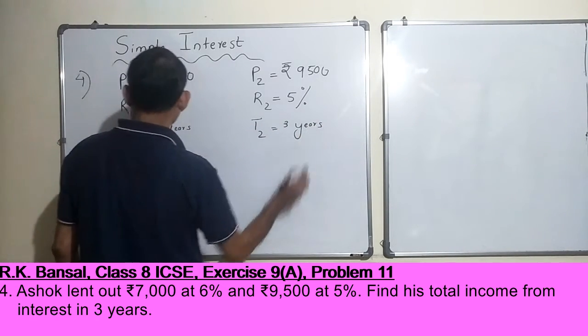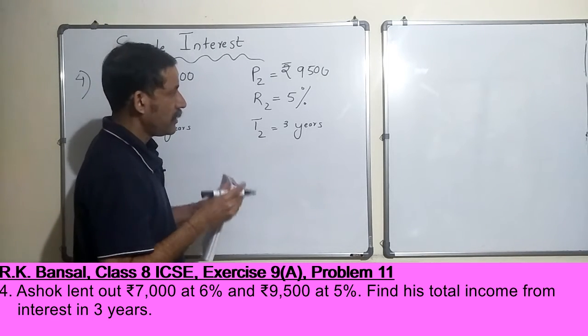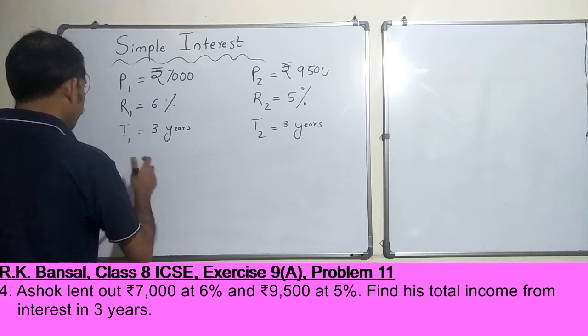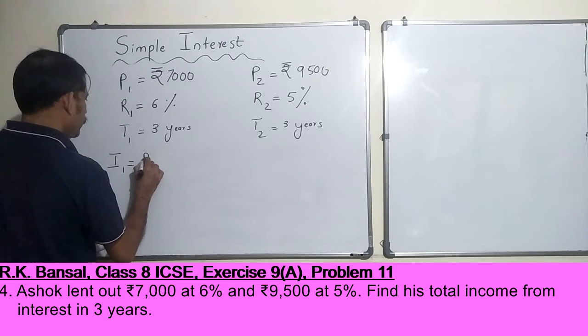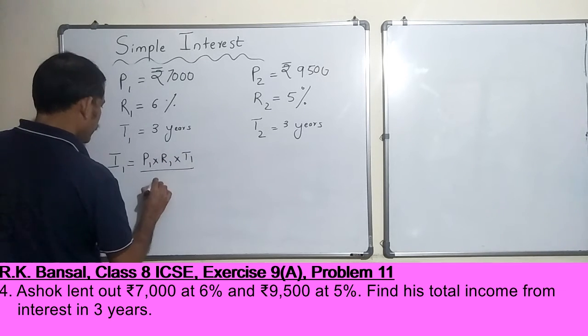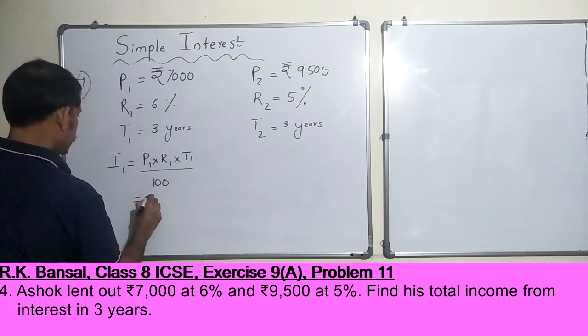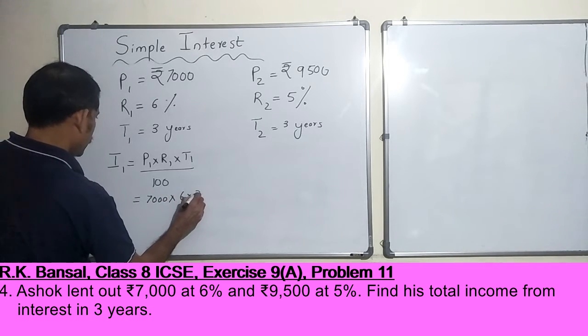Can you proceed from here? Just pause this video and try to finish it, then we can compare our answers. So in this case, interest received will be P1 into R1 into T1 by 100, which is 7,000 into 6 into 3 by 100.